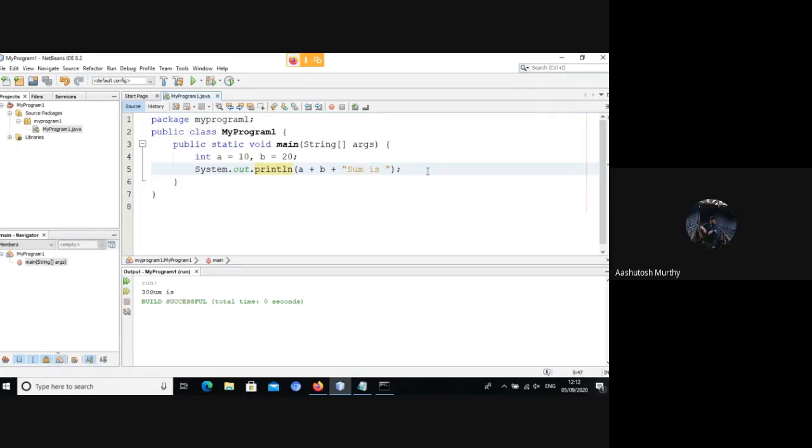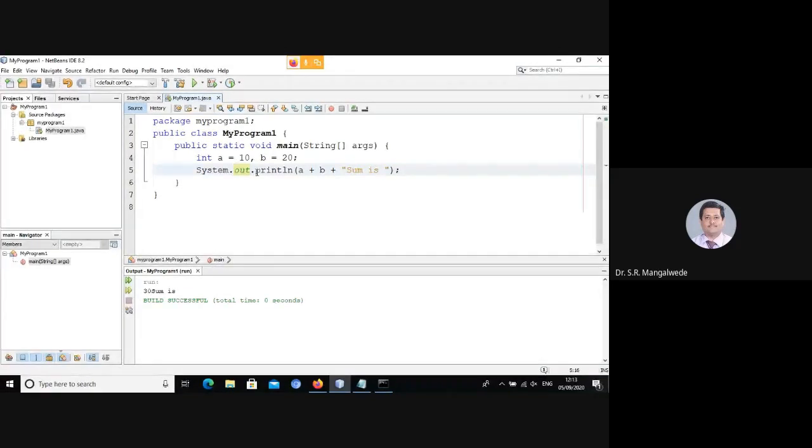Can you explain what is that System.out.println? It is too early to answer in detail, but Rod sir has already spoken about it yesterday. Let me just slightly add to what he has said. println is a method. out is an object, and on this object you are invoking this method println.